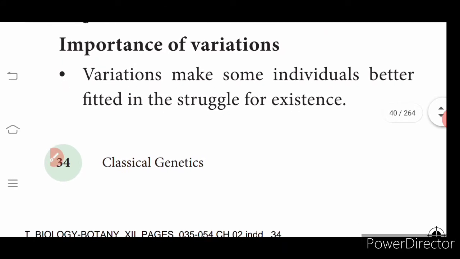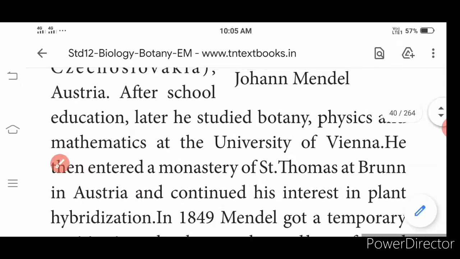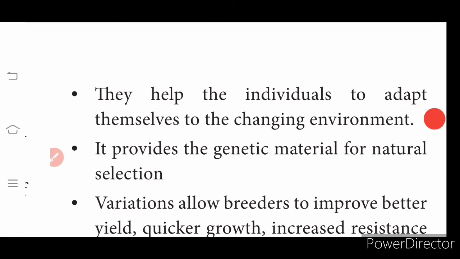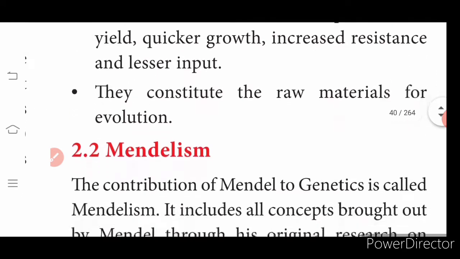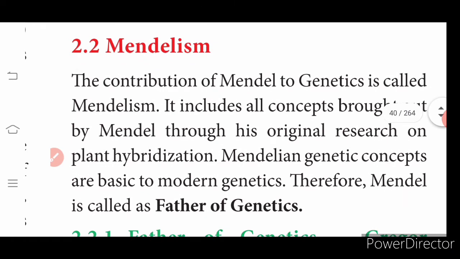Importance of variation is an important question. Variation makes some individuals better fitted for the struggle for existence. That is the first point. Next, variations help the individual to adapt themselves to changes in the environment. They provide genetic material for natural selection. Variation allows breeders to improve yield, quicker growth, increased resistance and lesser input. They constitute raw material for evolution. So that is an important question.